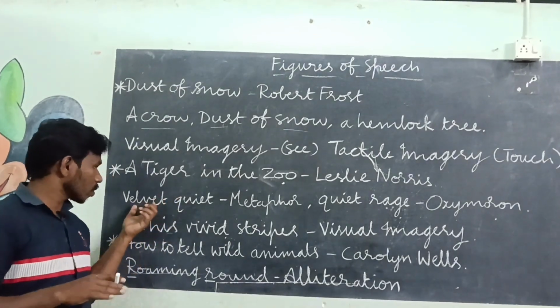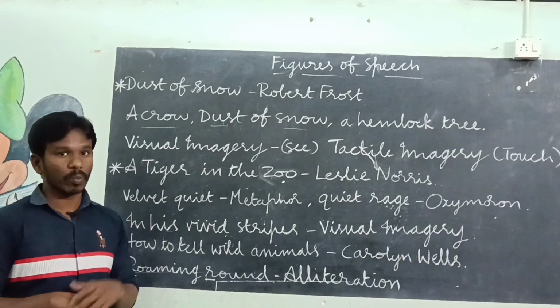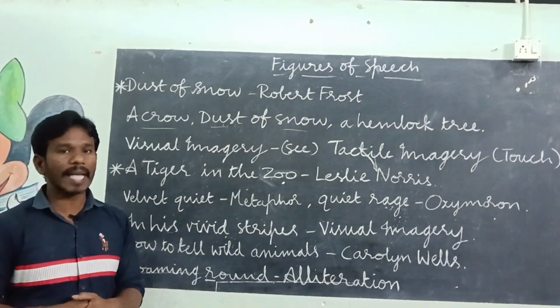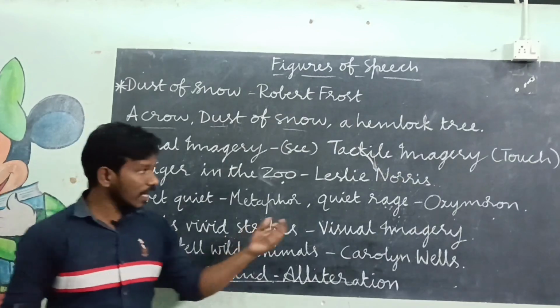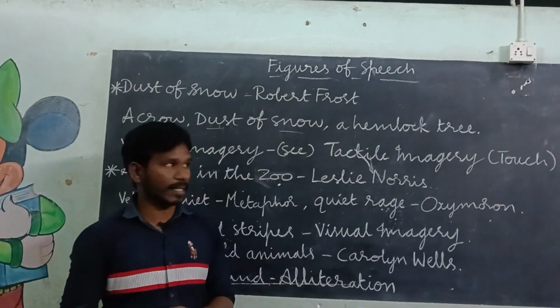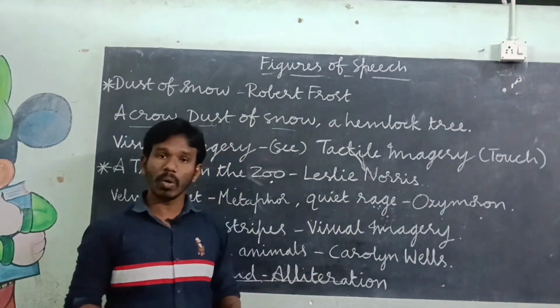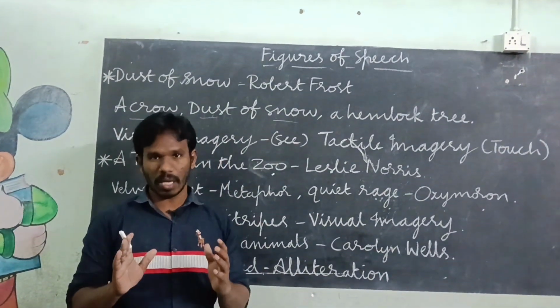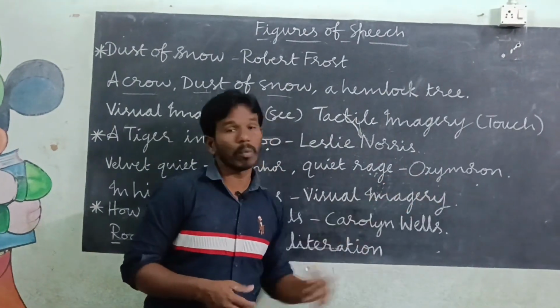So this softness is compared here to quiet without using like or as. This type of comparison is called metaphor. And here, quiet rage. We know the meaning of quiet. Quiet means silence. Rage means anger, great anger. When 2 opposite words are used together, that is called oxymoron.